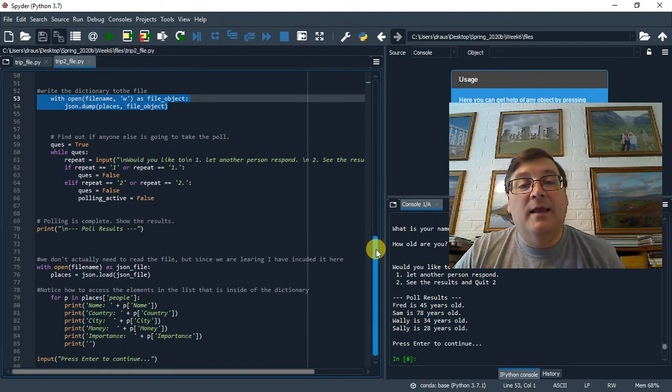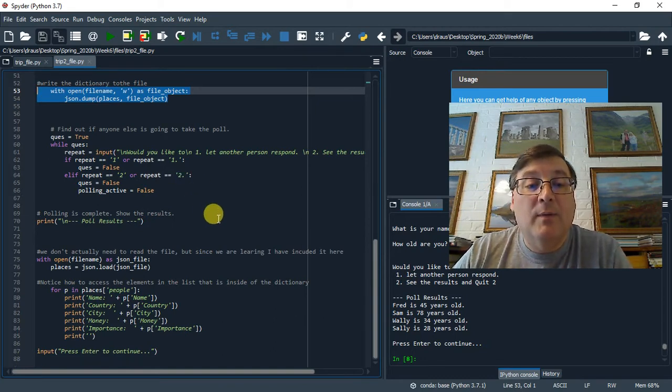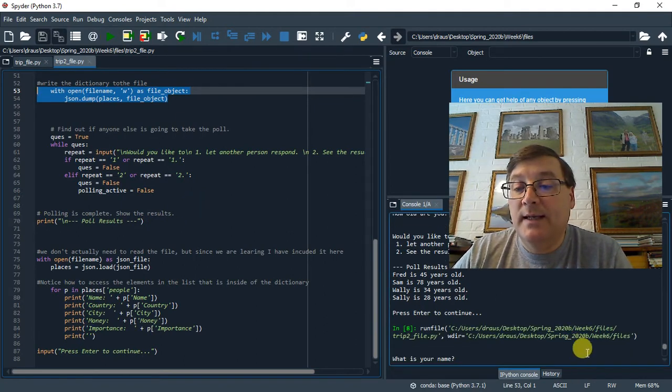And then we ask if somebody else wants to take the poll, and if they say yes, we ask them to do that. If not, we go down here and we print out the results. We'll look at the print statement in a minute. Let's run it and see how it looks.